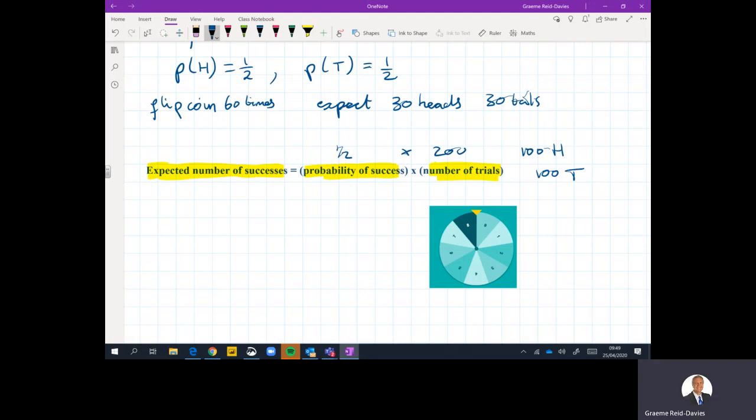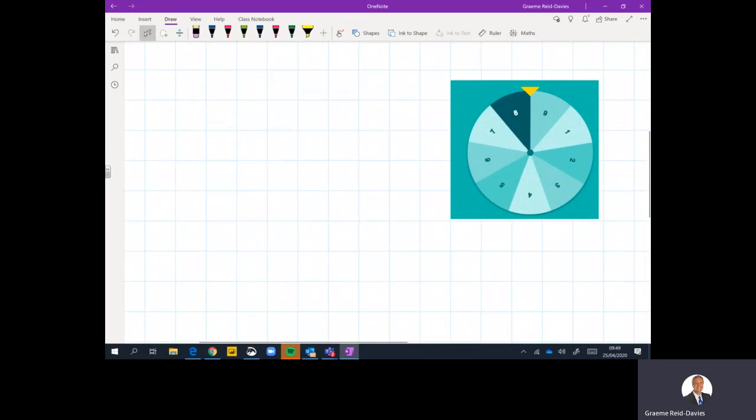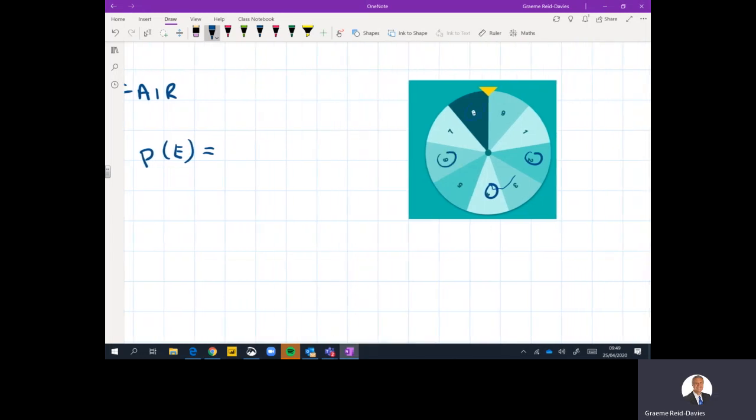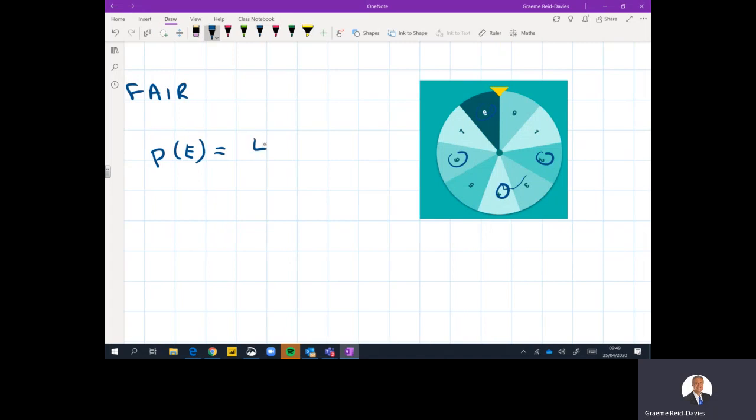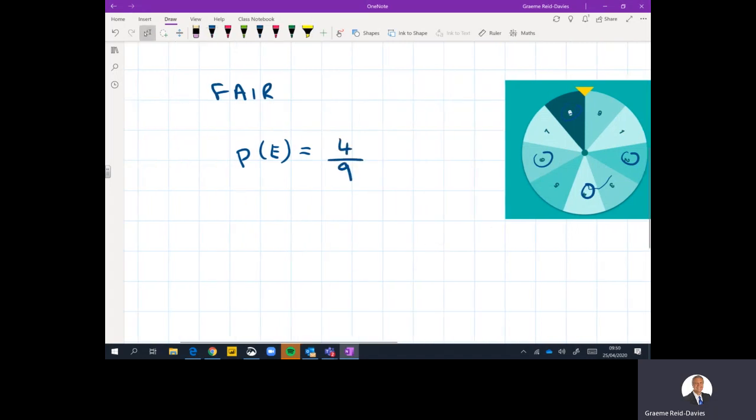Let's have a look at this spinner. Okay, we've got a spinner here, and this spinner is fair. All of the areas are equal, and we're going to spin it round. Now, let's look at the probability of getting an even number. Well, I've got 9 numbers altogether, and 4 of them are even. So the probability of even is 4/9.